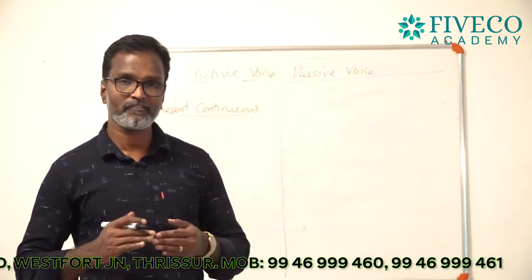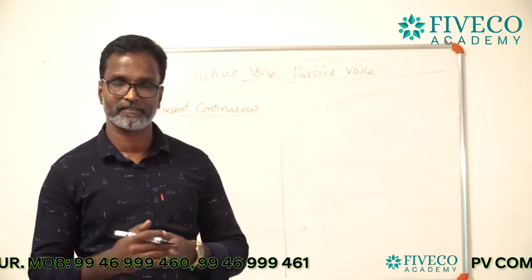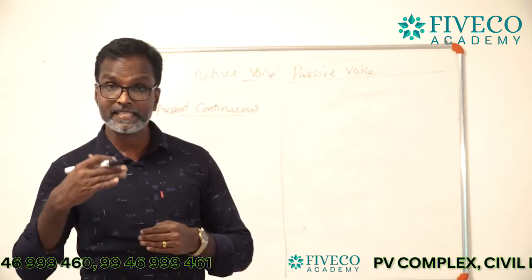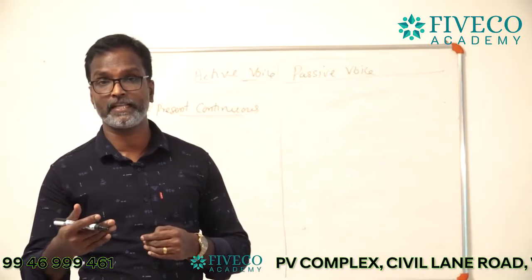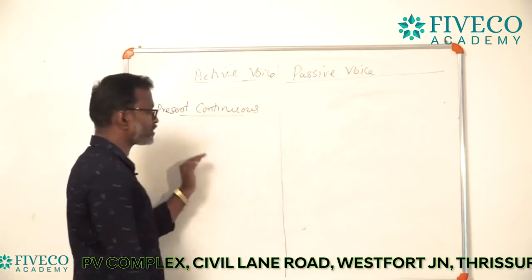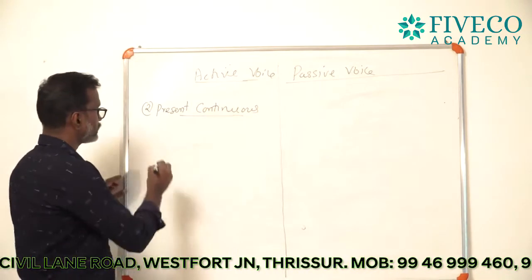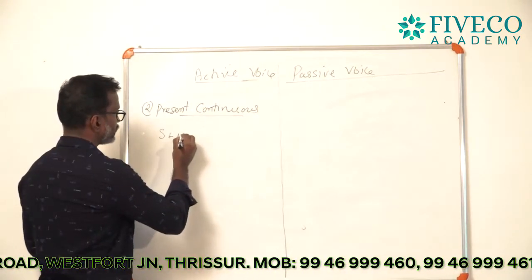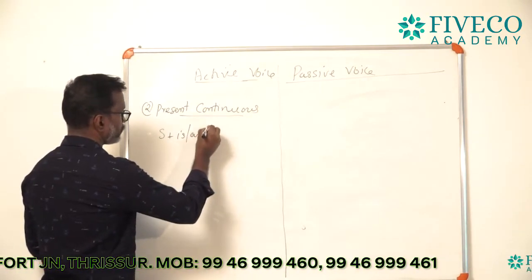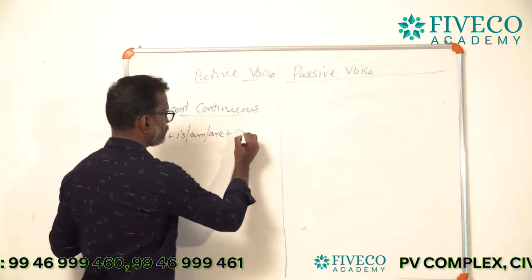You are familiar with the name present continuous only, and it has one more additional name, present progressive. So, what is the structure of the present continuous? That is subject plus is or am or are plus present participle.